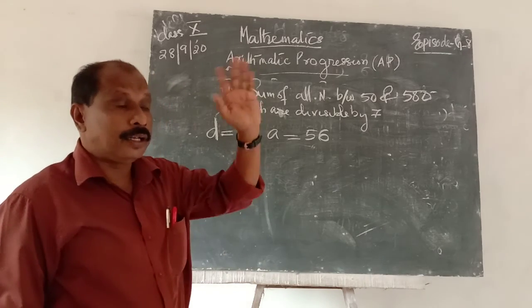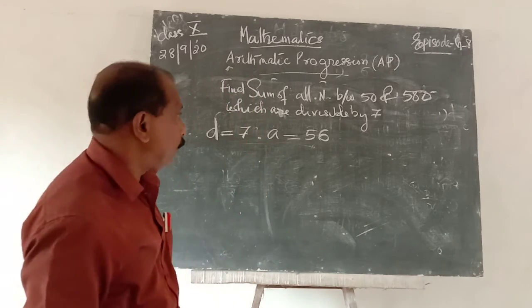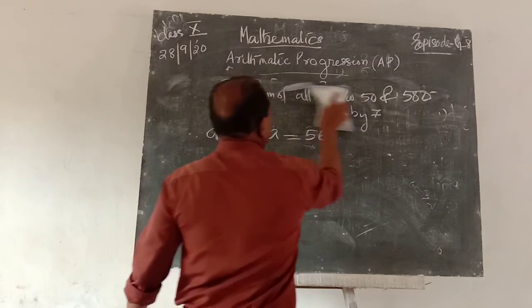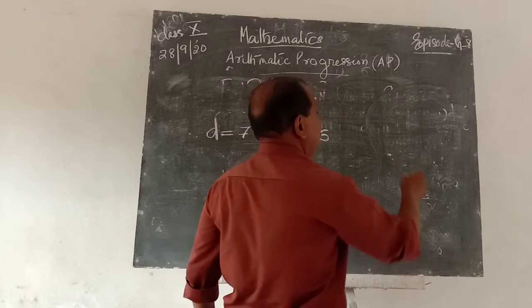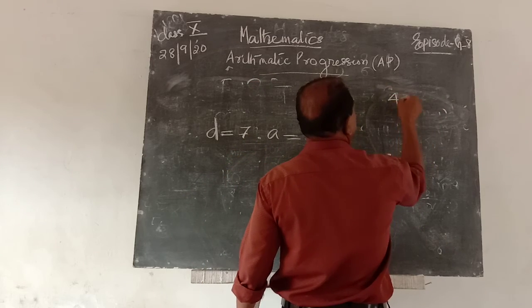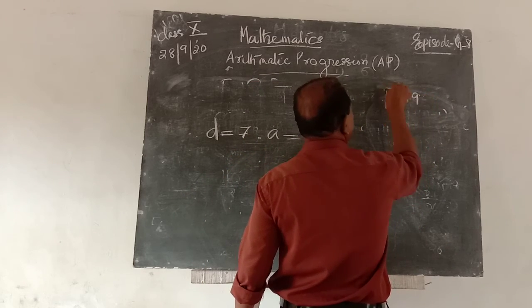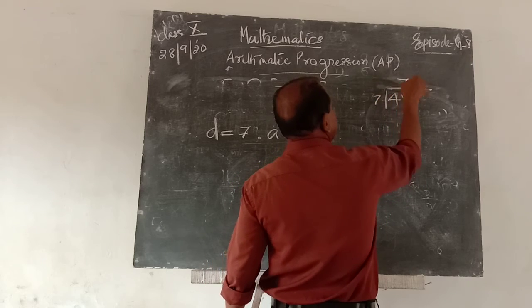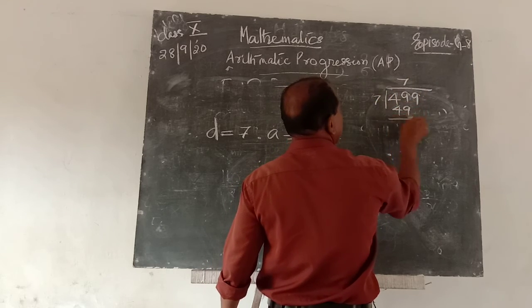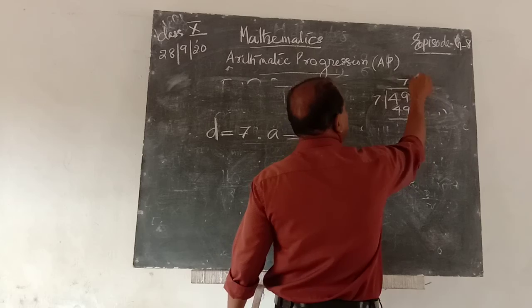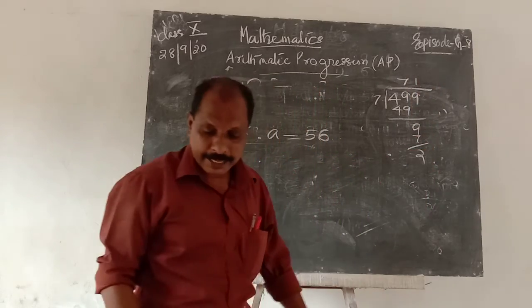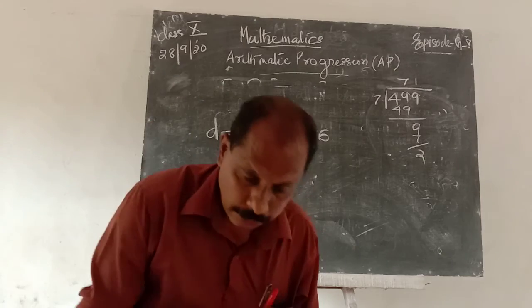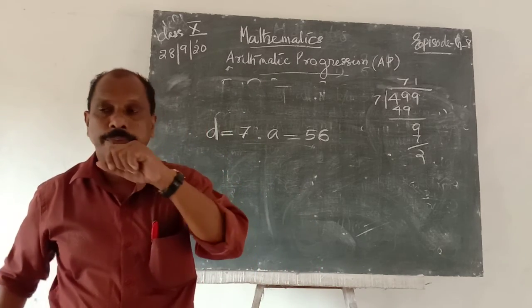Then we can find the last number. It is also a multiple of 7. For that, divide 499 by 7. 7 sevens are 49, then 9, 7 ones are 7, remainder is 2. So if the last number is 499, remainder is 2.